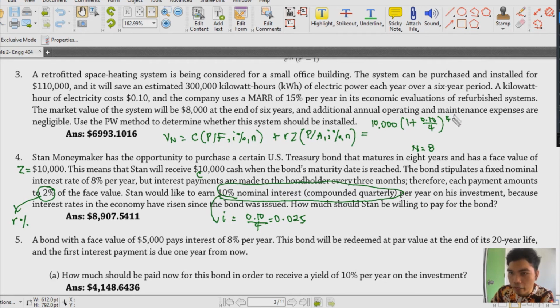So we have 4 times n, that is 8. Okay? So this is for our first term. Now for the second one, we have RZ. So the plus, what is our R? 2%. So that is 0.02 times our Z, that's 10,000.